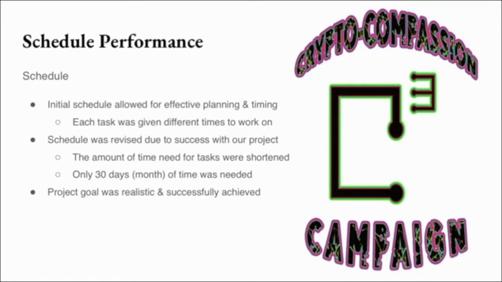After discussing with the group, we realized that the amount of time we were providing for each part of the project wasn't needed and decided to condense down the project schedule. We decided that each task should be completed within 30 days, so about a month. We decided on this change because we were quickly and effectively completing each stage of the project within a reasonable amount of time and felt as if 30 days was enough to produce a successful product.